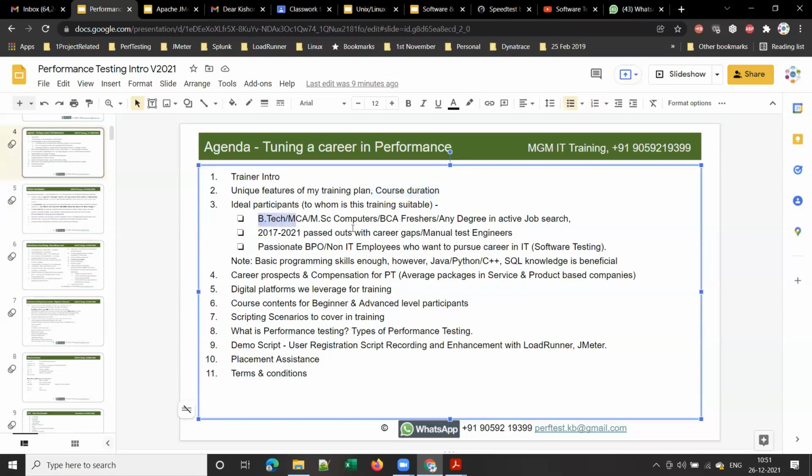So any BTech or MCA or MSc computers or BCA freshers, or any degree, someone who is holding a bachelor's degree, any degree is fine. So basically most of the companies are looking for 15 years of full-time education. That is mandatory. Okay, no part-time education, no correspondence course will be allowed. So any full-time degree, let me mention it, let me update it over here.